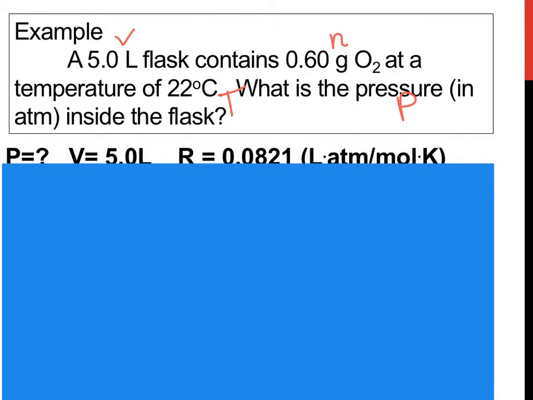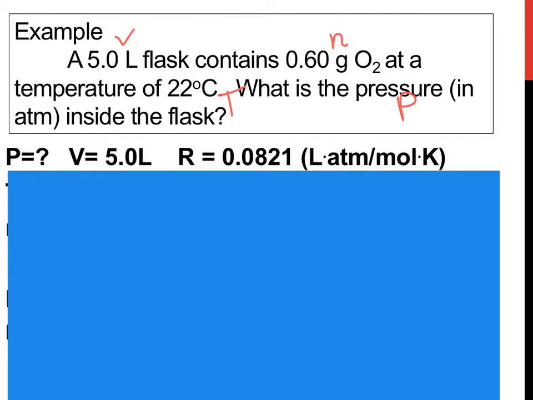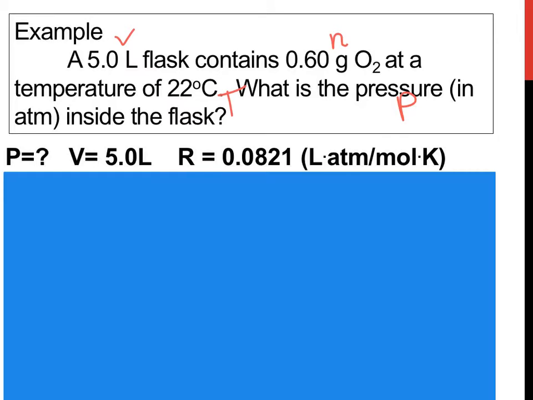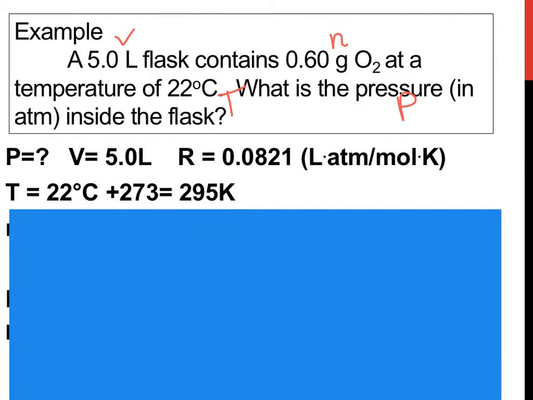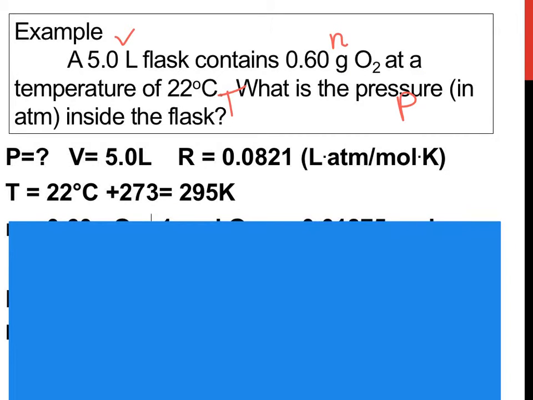So if we go through it, we don't know the pressure. We want to figure that out. The volume is 5. Our gas constant will be included here, and we know that that is constant, and it's always given to us. The number could change, but in this case, we're always going to use 0.0821 in this unit. Temperature is 22 degrees. We want to put that into Kelvin, so we're going to do that right there.